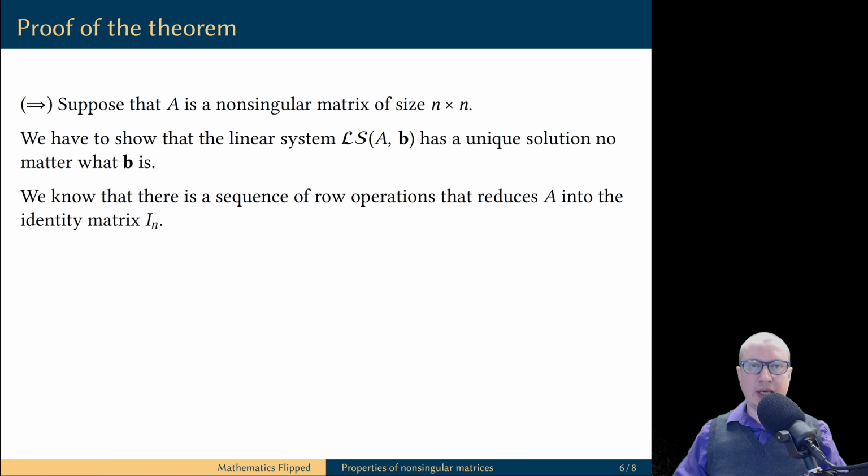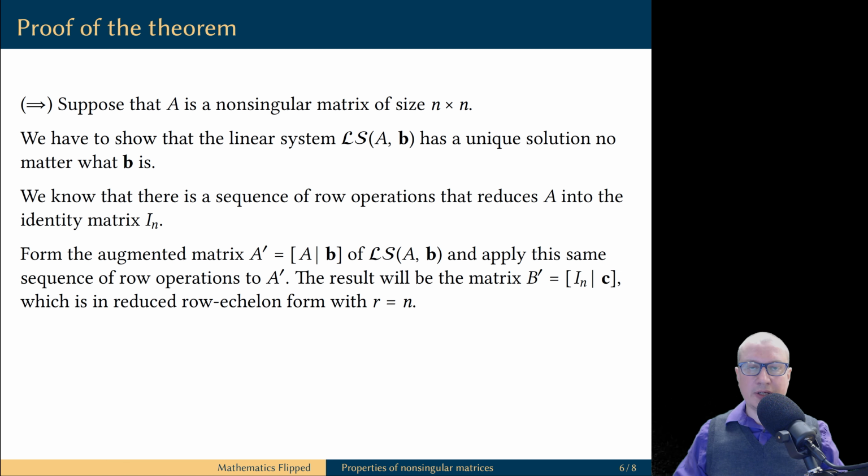We assumed that A is a non-singular matrix, and we already proved that the reduced row echelon form of a non-singular matrix is the identity matrix. This implies that there exists a sequence of row operations that transforms the matrix A into the identity matrix. Let's look at the augmented matrix of the linear system with A as the coefficient matrix and an arbitrary vector of constants B. Because A is a square matrix of size n by n, the augmented matrix has n rows and n plus 1 columns.